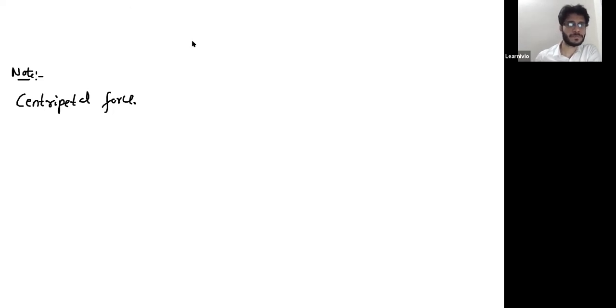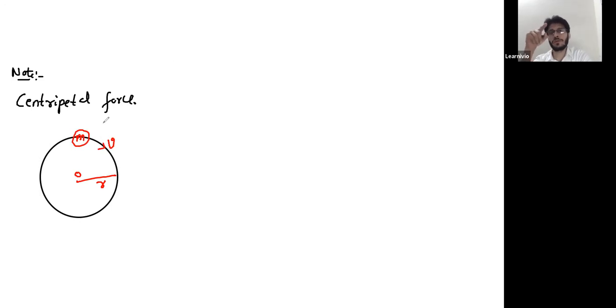Okay. See, we use the concept of centripetal force when a body is moving in a circular path. So this is the center, the radius of the path is r. A body of mass m is moving in this circular path with a velocity v. Basically, when this body moves on the circular path, the direction of its velocity will change.